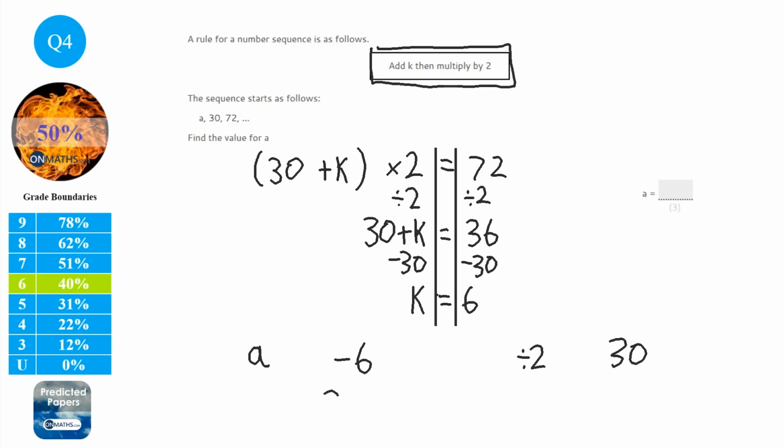So 30 divided by 2, and then we're going to take away 6 to find out what a is. So half of 30 is 15, 15 take away 6 is 9, so a is 9. Now you can check this easily. We can do 9 plus 6, which is 15, times 2 is 30, and then 30 plus 6, which is 36, times 2, which is 72.